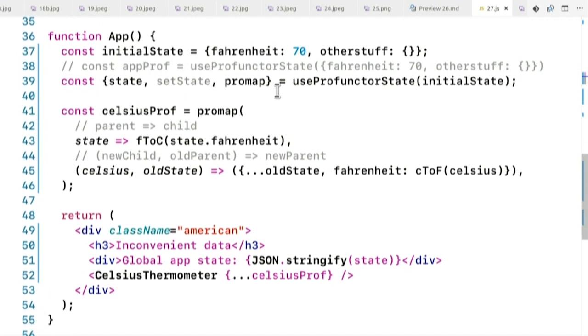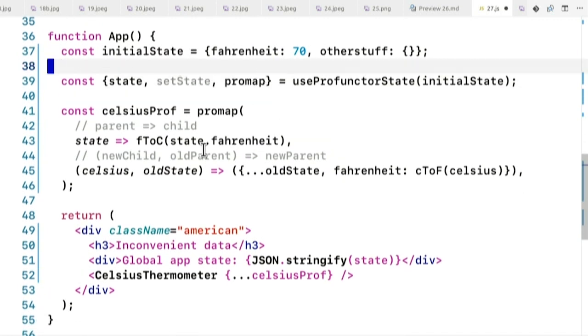And I want to take this a little bit further. As you see, I'm converting from state to state of Fahrenheit converted to Celsius.